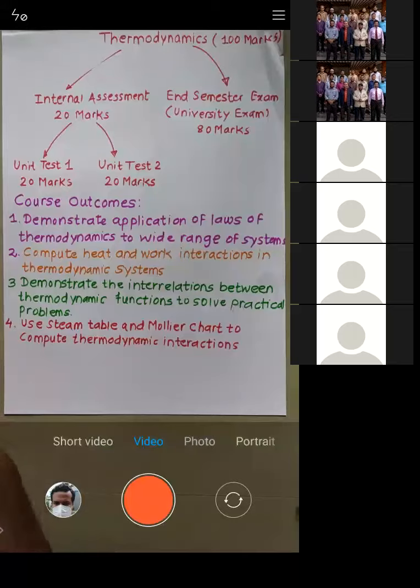The temperature of the water will start rising slowly, and once the water has reached 100 degrees Celsius, it will be converted into vapor. This is the boiling point, which we also call the saturation point. At 100 degrees Celsius, the water is converted into vapor.